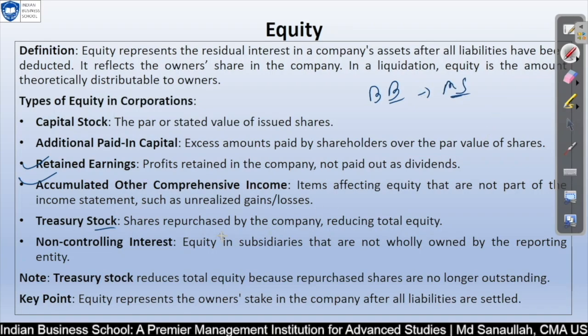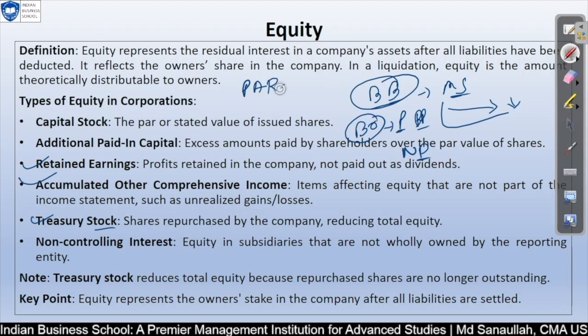This is normally what a company does when they see the market share price is going down, and you are the business owner and you know about the potential of the company and your business plan, where you are going to invest and what is the reason you are not generating profit yet, but you know more about your business. So at that time, if you see that the market is going down, you buy back your shares as much as possible. That will be your treasury stock, their par value will be reduced from this capital, and the difference will also be reduced from your additional paid in capital. When we go into that chapter, we will learn in more detail.